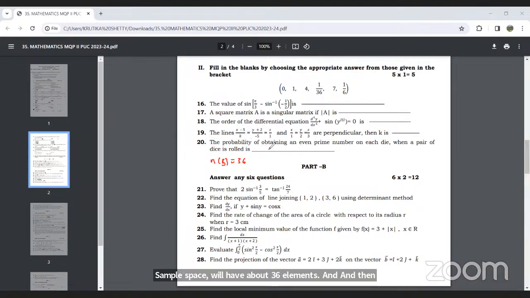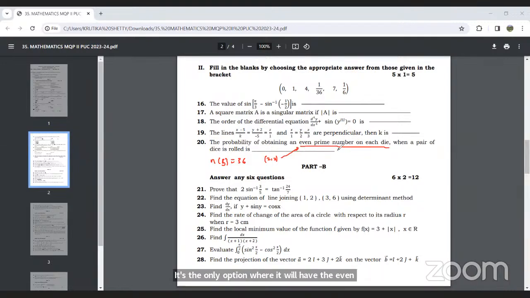Now the probability of obtaining an even prime number on each die. On both dice there must be an even prime number. We know the only even prime number is 2. So out of those 36, only 2 comma 2 will be the outcome where both dice will have an even prime number.